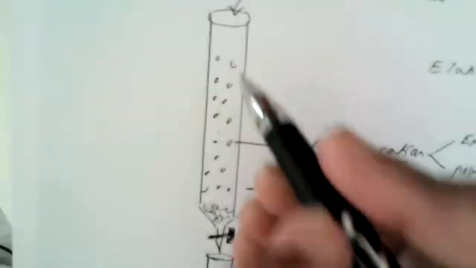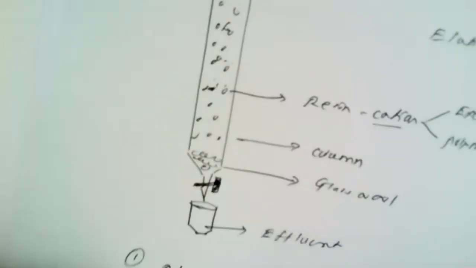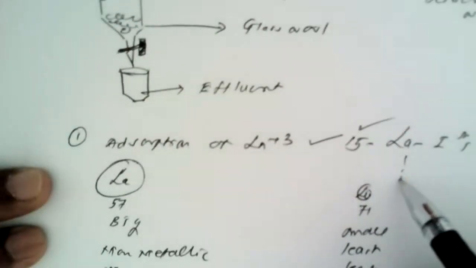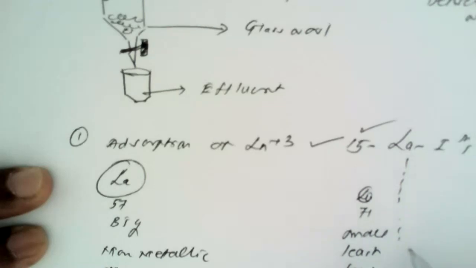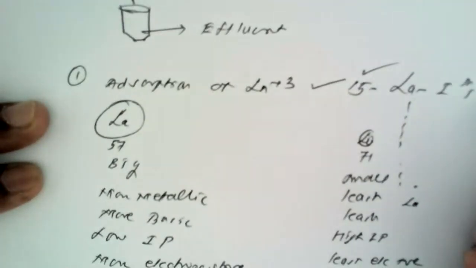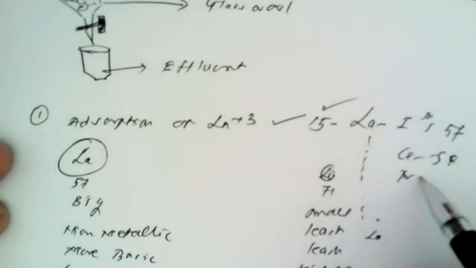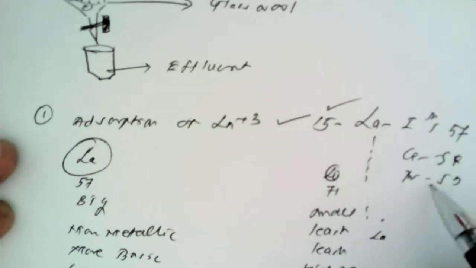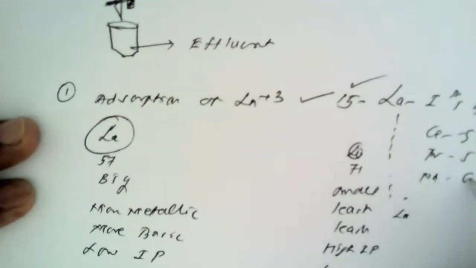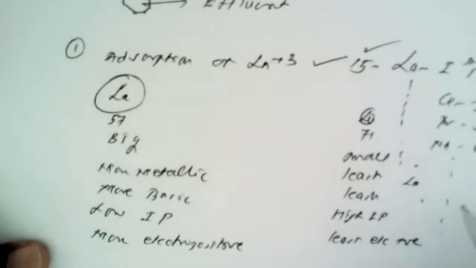First of all, lanthanum ions get adsorbed on the resin bed itself, followed by other members in the increasing order of their atomic number. That means, first of all, atomic number 57, lanthanum is adsorbed, then cerium, then praseodymium, atomic number 59, then neodymium 60, and so on, and lutetium is adsorbed last.